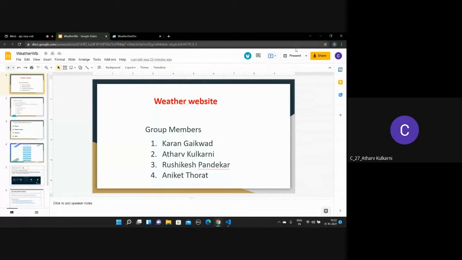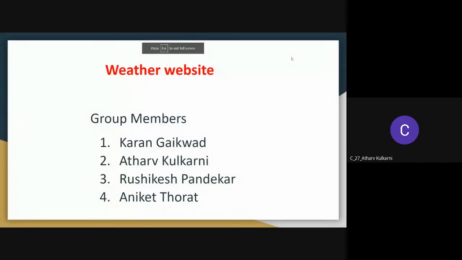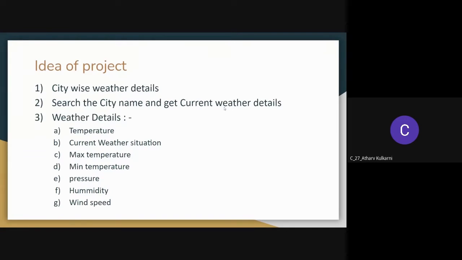Hello everyone, I am Ataru Kulkarni and our project is Weather Website. Karan Gaikwad is our lead member who told us what to do and how to do it. Atharva Kulkarni, myself, Rishikesh Pandekar, and Aniket Thorat are our members, and we made this project. Let's go to our idea of the project.